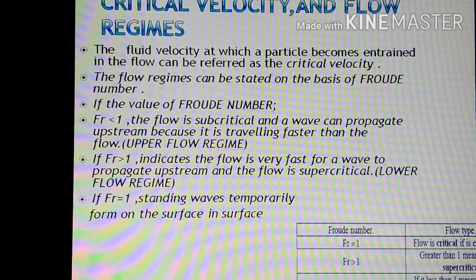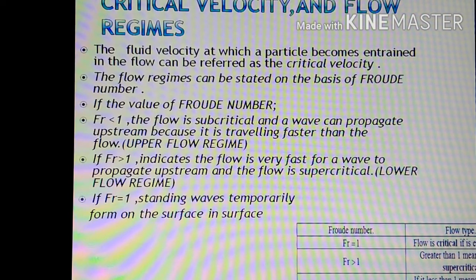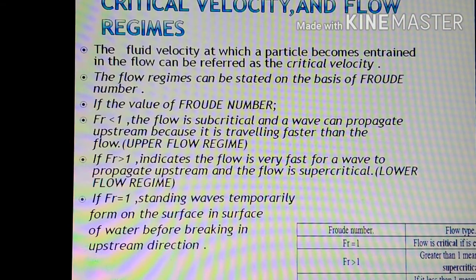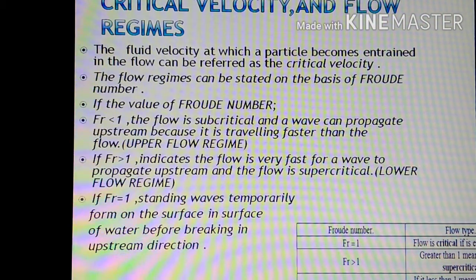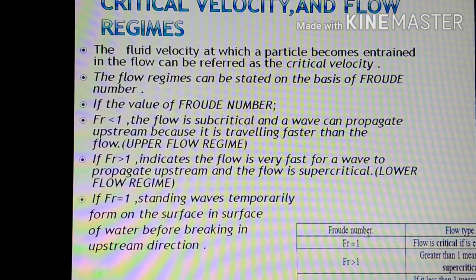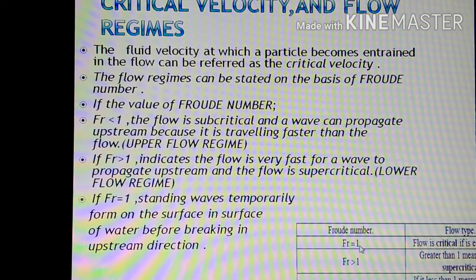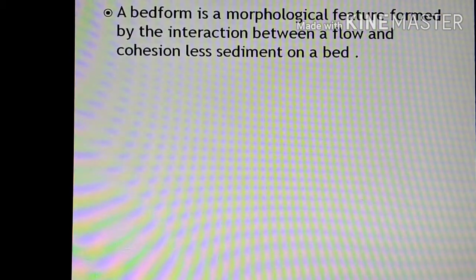But if the Froude number is equal to 1, then standing waves temporarily form at the surface of the water before breaking in the upstream direction. Here you can see that where the Froude number is equal to 1, the flow is critical. A Froude number greater than 1 has a supercritical flow. A Froude number less than 1 will have a subcritical flow.